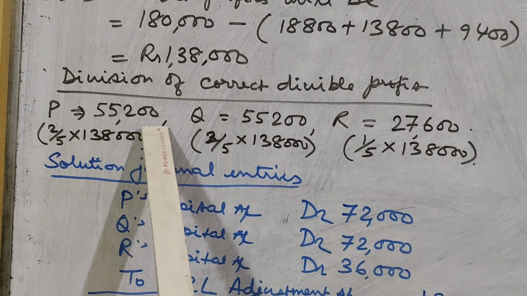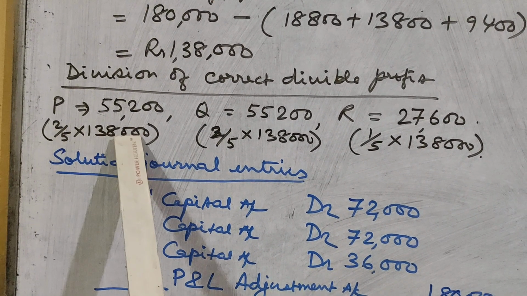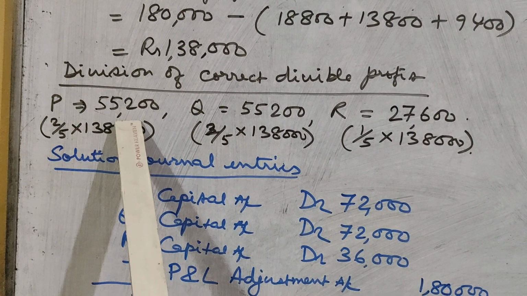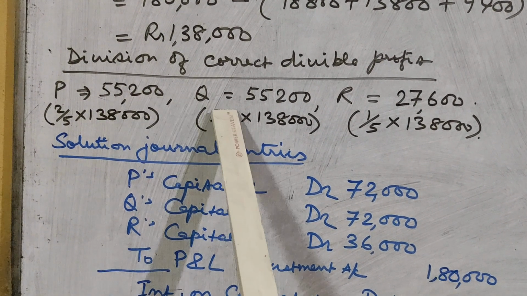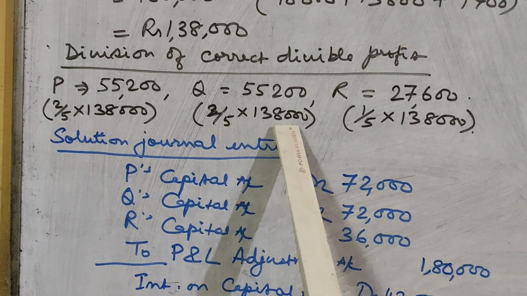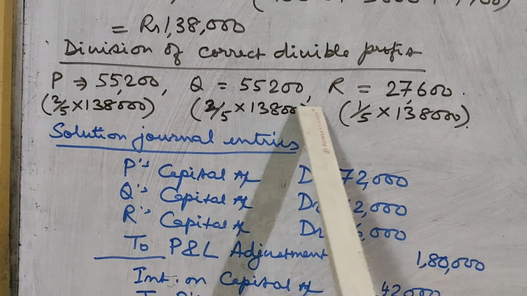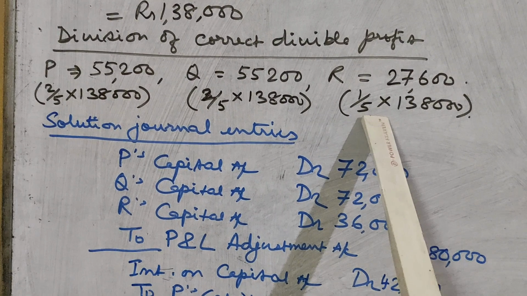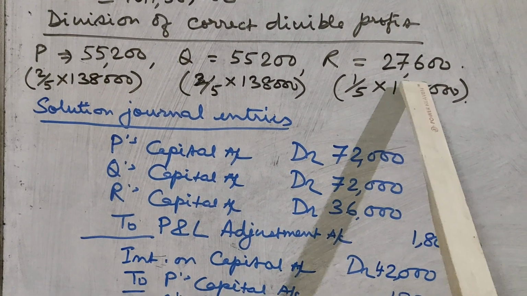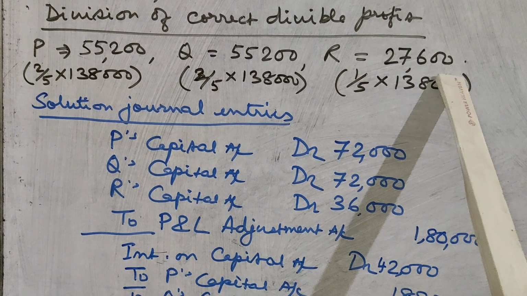So P's share will be 2 by 5 of 1,38,000, that is 55,200. Q's share will be 2 by 5 of 1,38,000, that is 55,200. And R's share will be 1/5 of 1,38,000, that is 27,600.